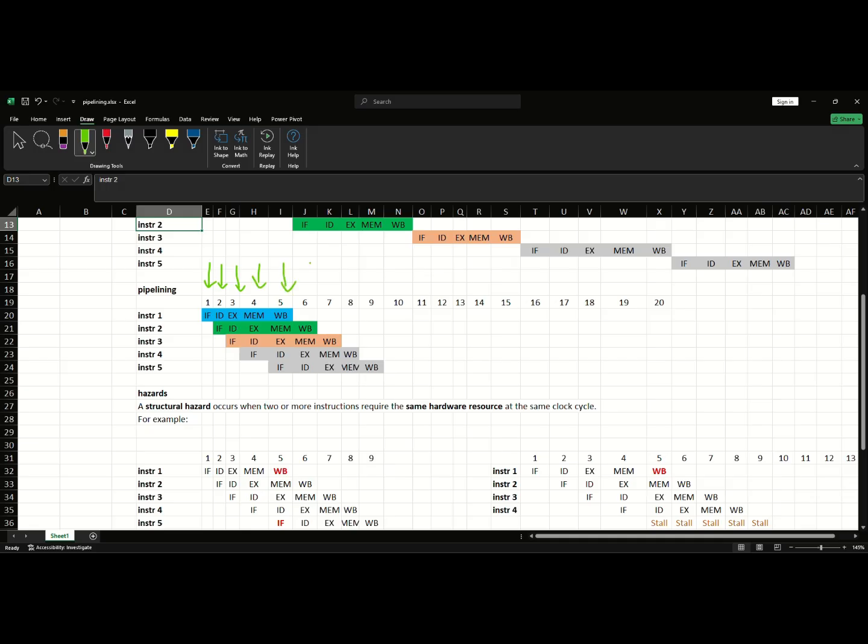We take one extra clock cycle to complete each following instruction. Similarly, the rest are completed, so 9 clock cycles are taken. In total, 16 clock cycles are saved. So what is the point? Without pipelining it takes 25 clock cycles, now it takes 9 clock cycles. If we use the same 25 clock cycles, we can run a multiple number of processes.